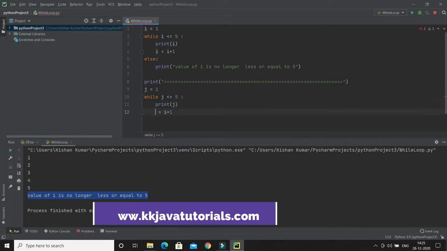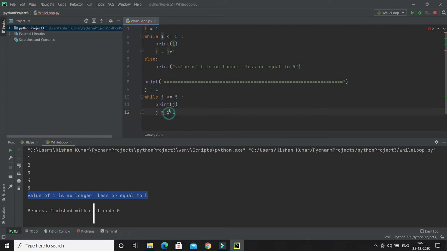This incrementation statement you can write in a shorter format as well, like j plus equal to 1. This is equivalent to writing j equal to j plus 1. Now let's say here we are printing the value of j, but when the value of j becomes 3, I would like to exit from the loop.